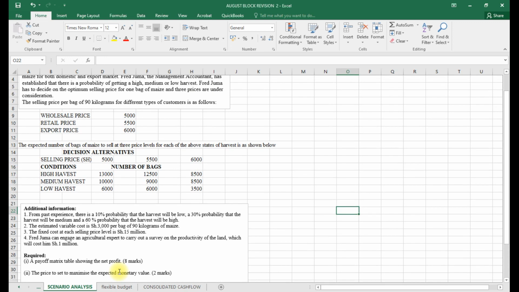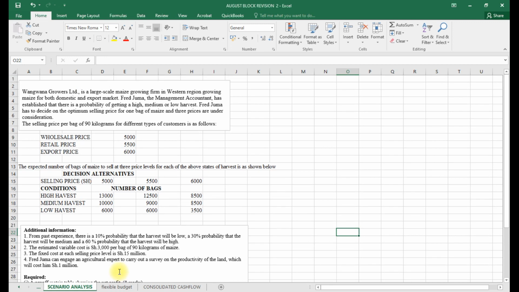So in our case, we need to start by preparing a payoff matrix showing the net profit.